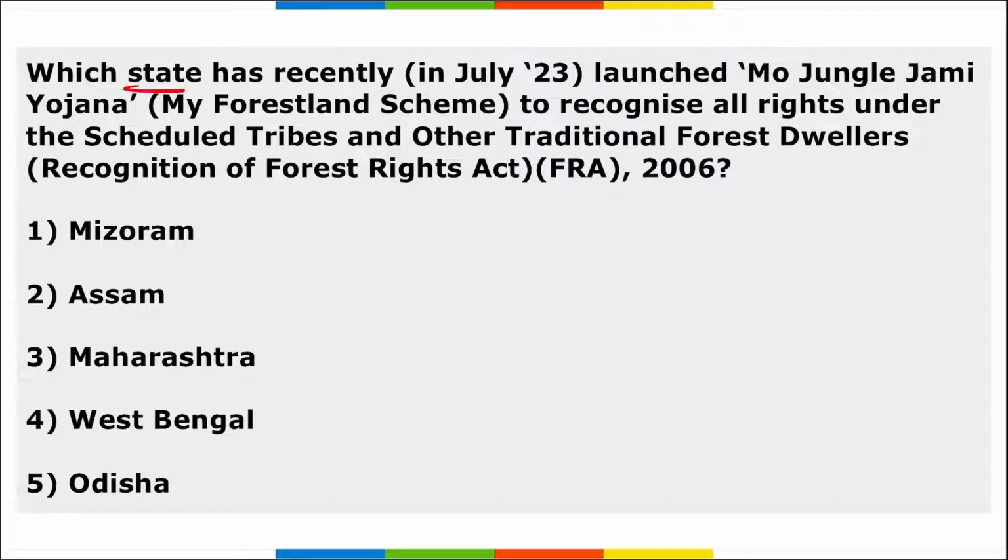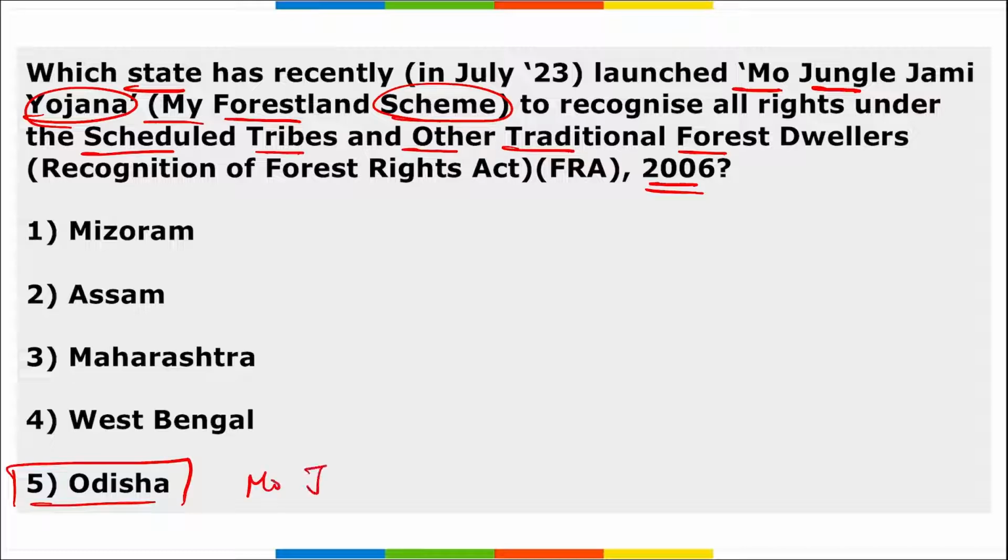Next, which state has recently launched Mo Jungle Jami Yojana, that is My Forest Land scheme, to reconcile all rights under the Scheduled Tribes and Other Traditional Forest Dwellers Act of 2006? So it is which state? It is Odisha. They have launched this Mo Jungle Jami Yojana, that is My Forest Land scheme.